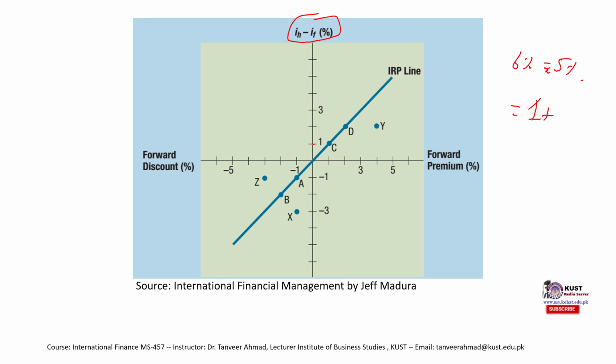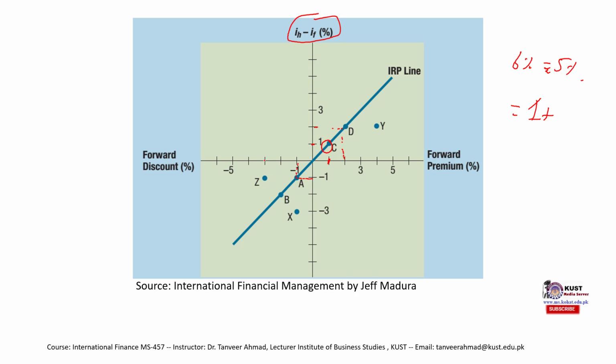So that means this point over here. Then the forward premium should be 1%, this C point. If the interest rate differential is 2%, then the forward premium should be 2%. If the interest rate differential is negative 1%, then the forward discount should be 1%.